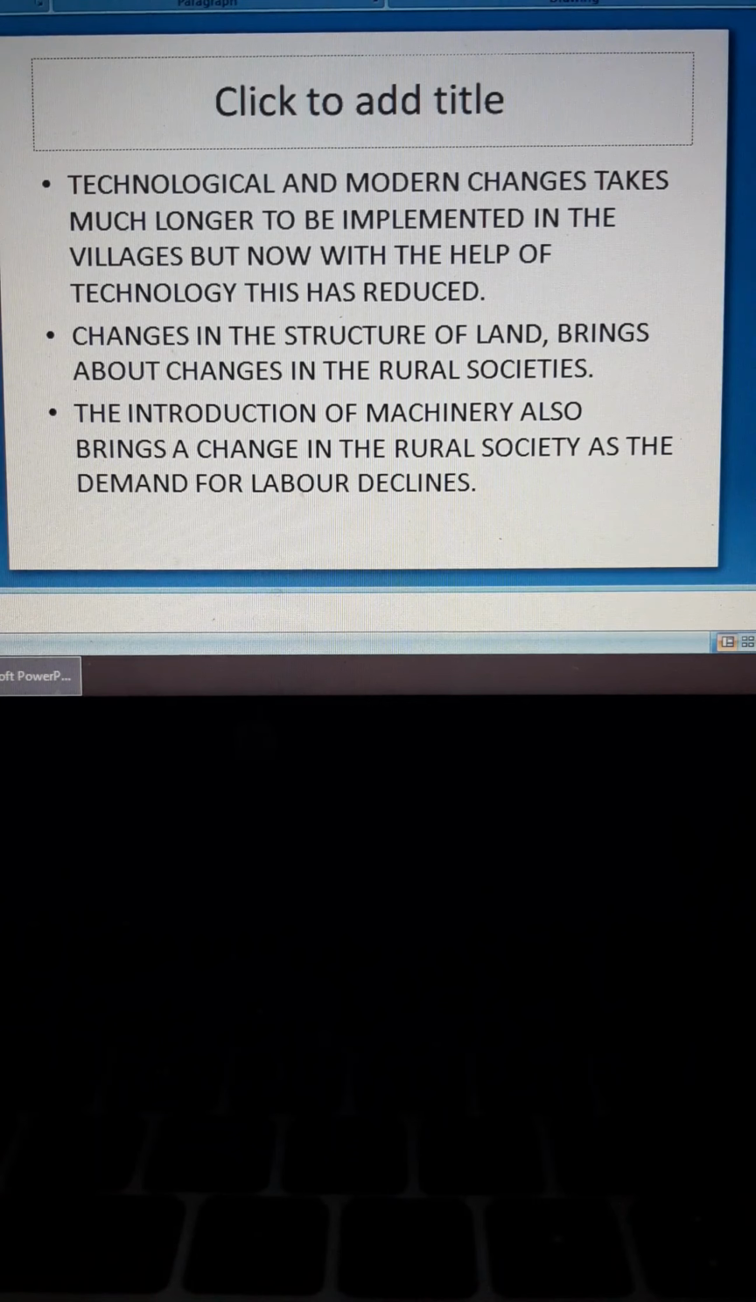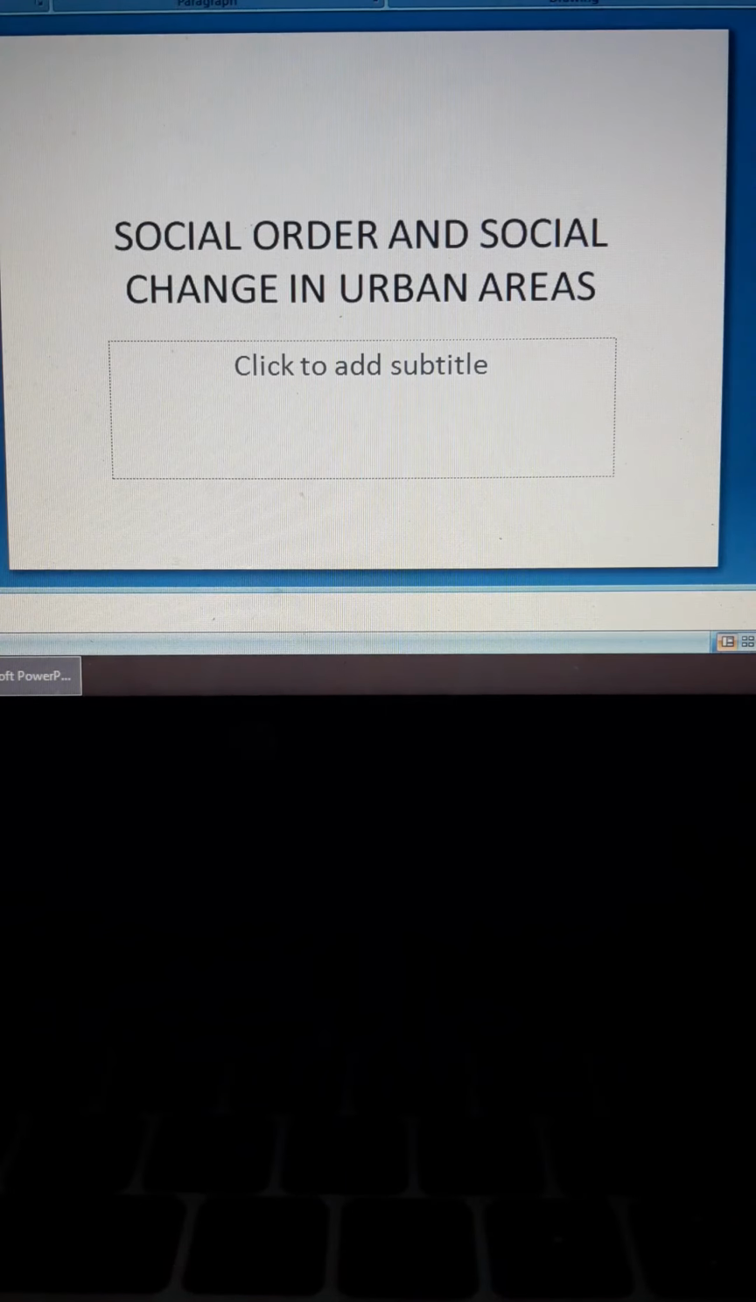The introduction of machinery also brings about change in rural society as the demand for labor declines. Earlier, when there was no technology, everything used to be done by the laborers manually. But with the introduction of machines and facilities which made agriculture easier than before, the demand for labor declined. People who used to work earlier in those fields were not required anymore. So that's how it brings about changes in village society.